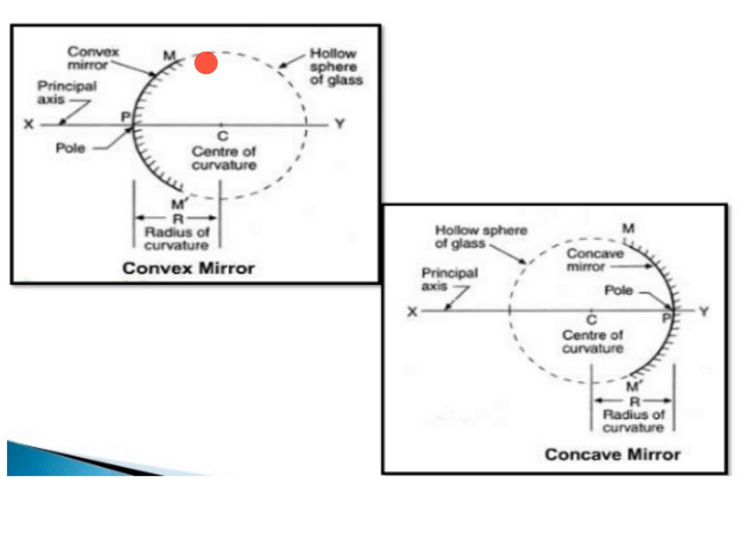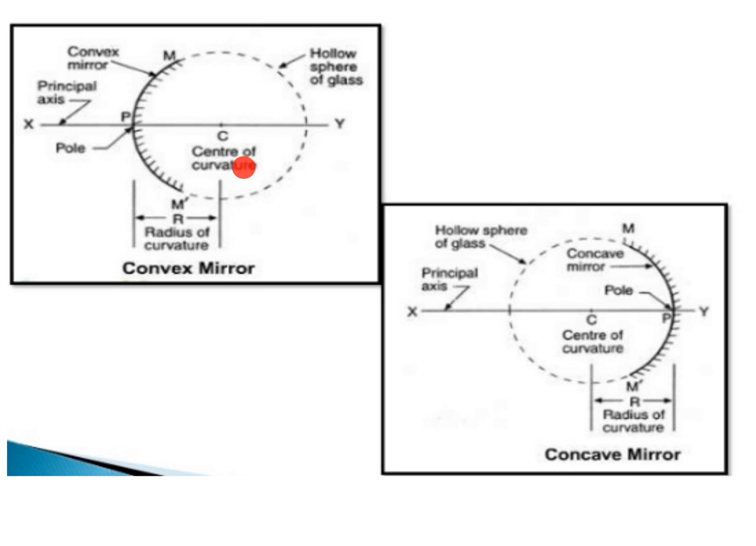Firstly, convex mirror. Let us consider a hollow sphere of glass. This is your hollow sphere of glass. In this hollow sphere of glass, consider this is a convex mirror M dash. Then this point P is called the pole and this point C is called the center of curvature. So, what is the center of curvature? Center of curvature is the center of the sphere. This is your sphere and this is the center C. So, it is called the center of curvature or center of sphere.